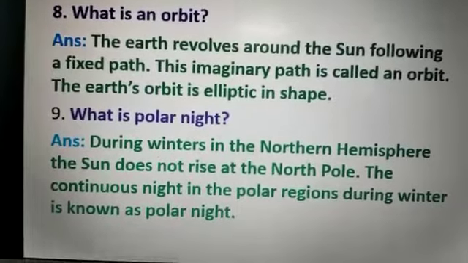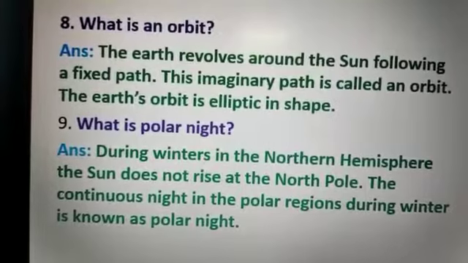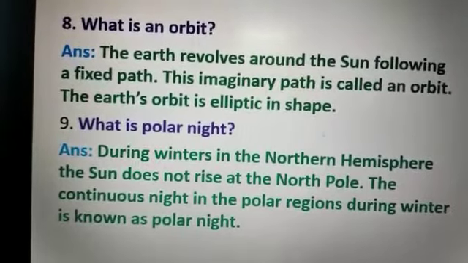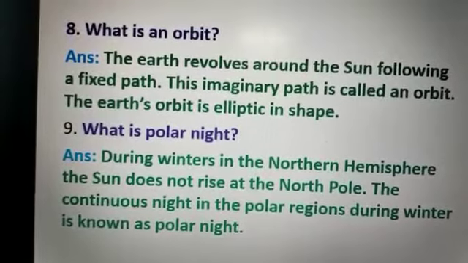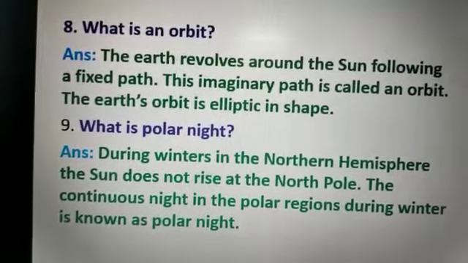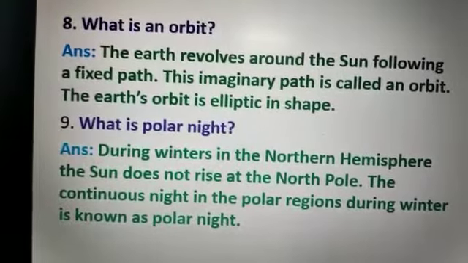So, what is an orbit? The earth revolves around the sun following a fixed path. This imaginary path is called an orbit. The earth's orbit is elliptic in shape.